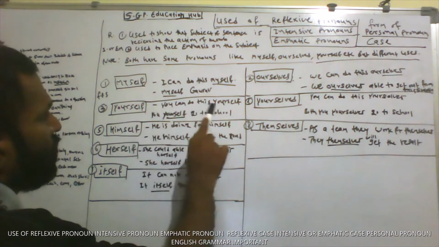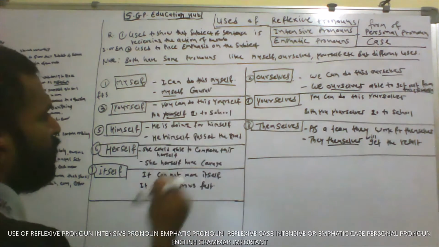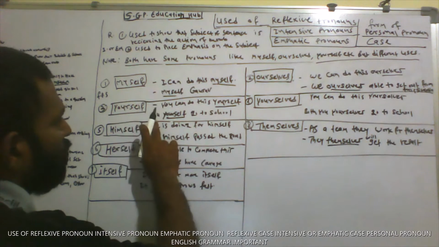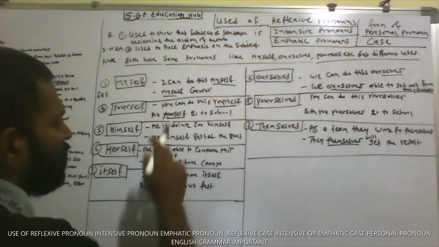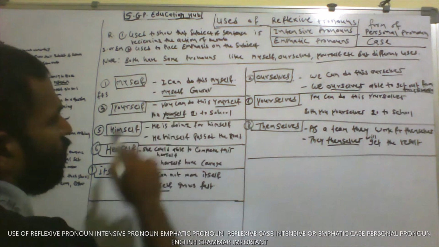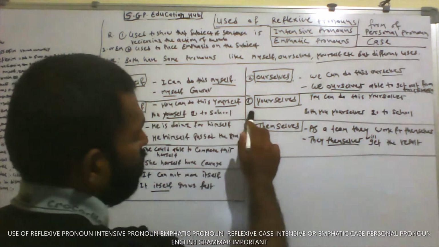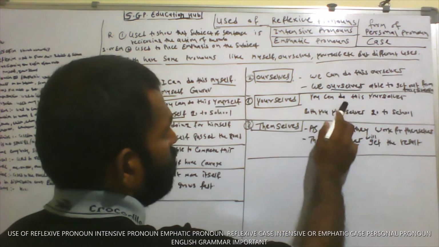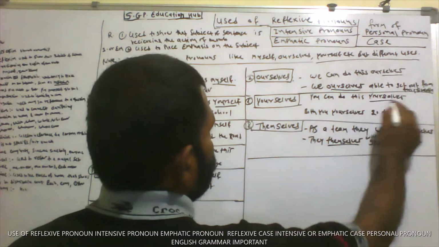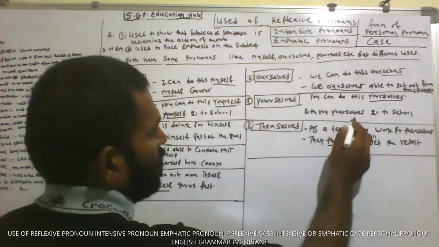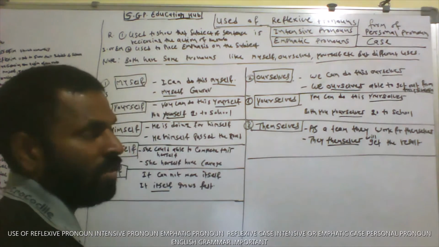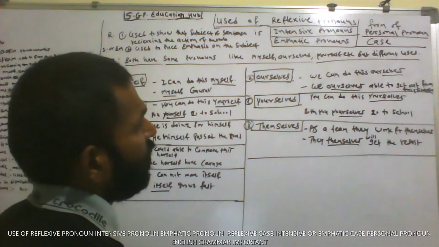Third number is yourself. You can do this yourself. Here yourself is used as a reflexive pronoun. Second example is you yourself go to school. Here yourself comes as an emphatic or intensive pronoun. Fourth number, yourselves. You can do this yourselves. This is a reflexive pronoun. And you yourselves go to school. Here yourselves is used as an emphatic or intensive pronoun.